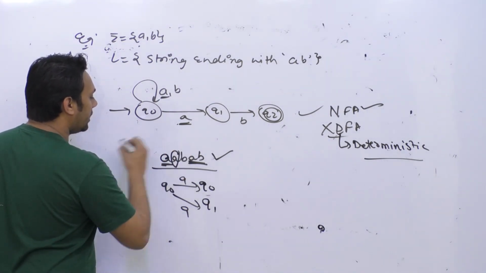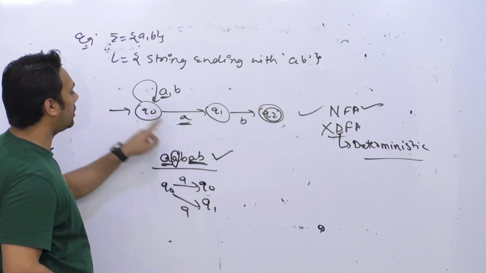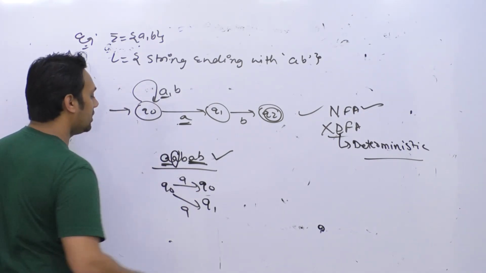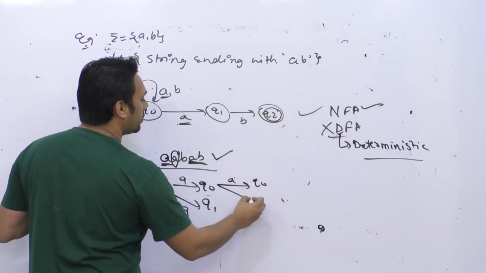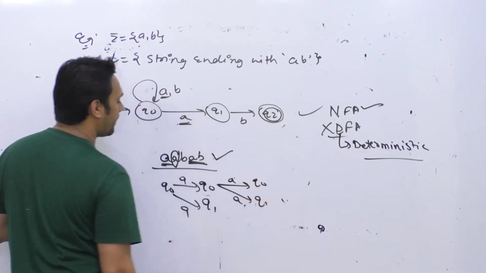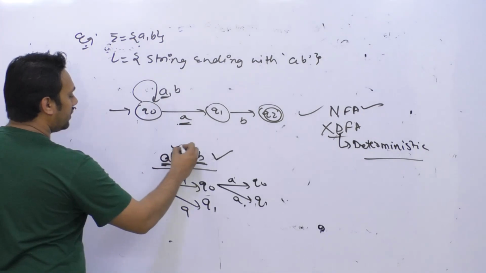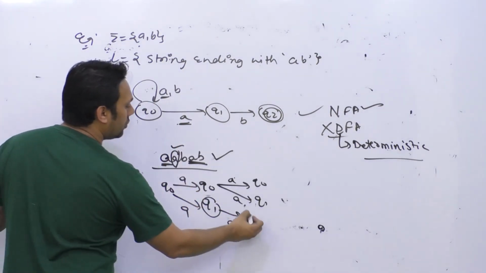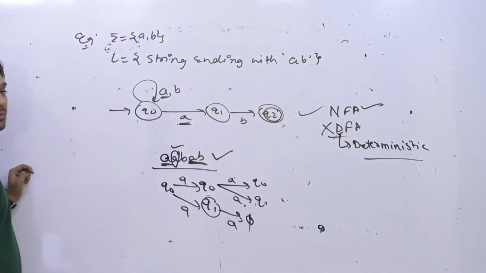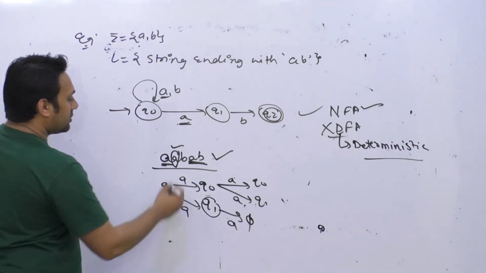Again, if you are giving a, and you are at state Q0, then again you have two choices. Again you can go to Q0 and you can go to Q1. But if we are in Q1 and you are giving a symbol A, then you will go to phi. This is dead. Now the second symbol is B.